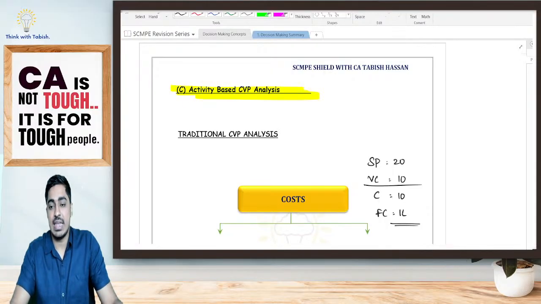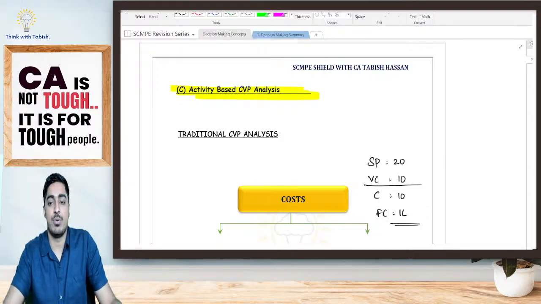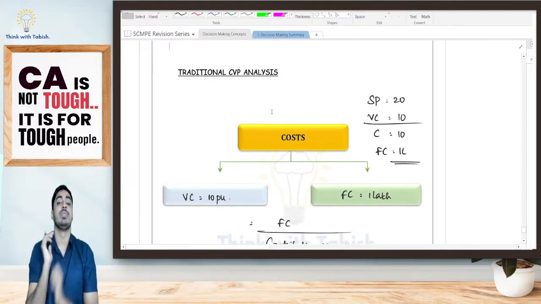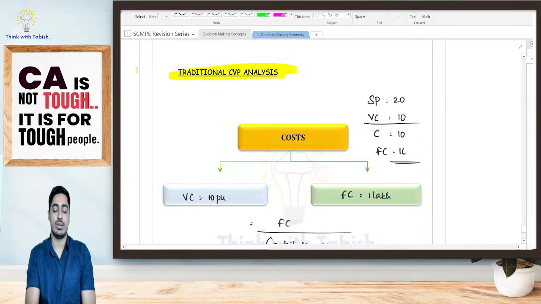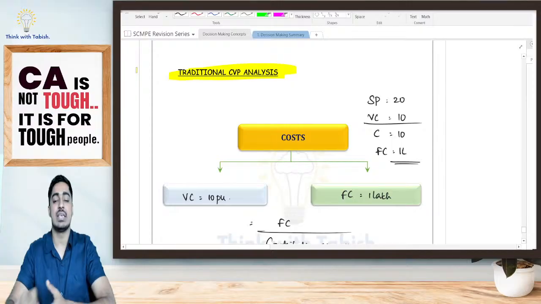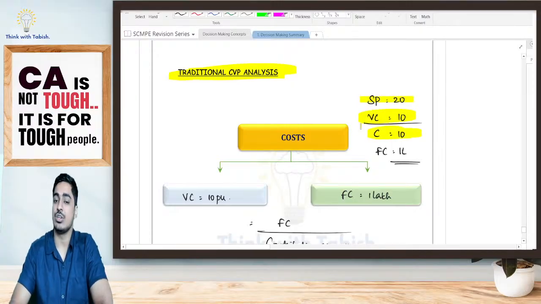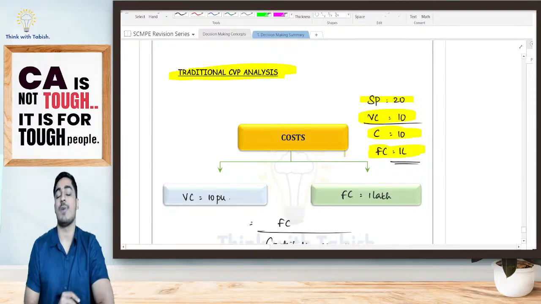Activity-based CVP analysis. Everyone, the final point that we have is activity-based CVP analysis. Now look at this, students. Traditional CVP analysis. Traditionally, how do I calculate my break-even point? Suppose I'm selling a pen, selling price is 20 rupees, variable cost is 10 rupees, contribution is 10 rupees. I have a fixed cost of 1 lakh rupees.